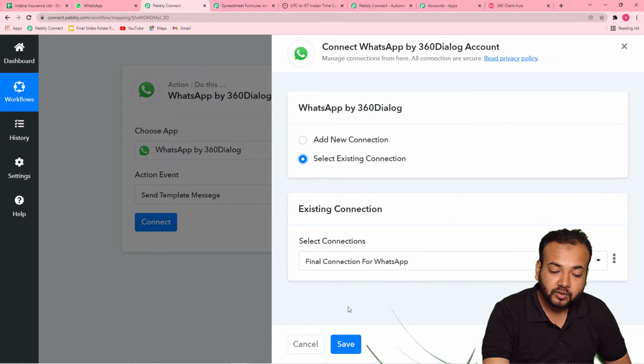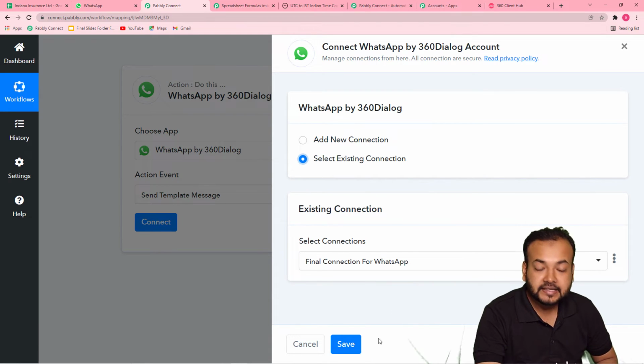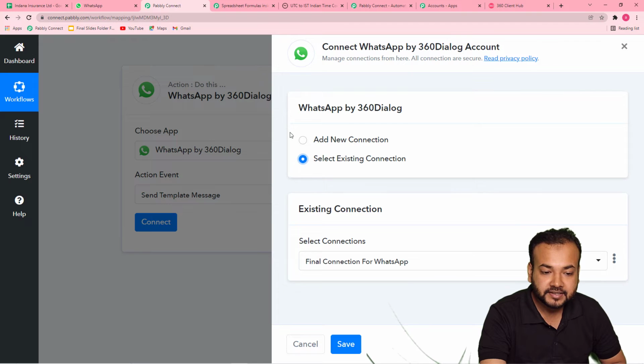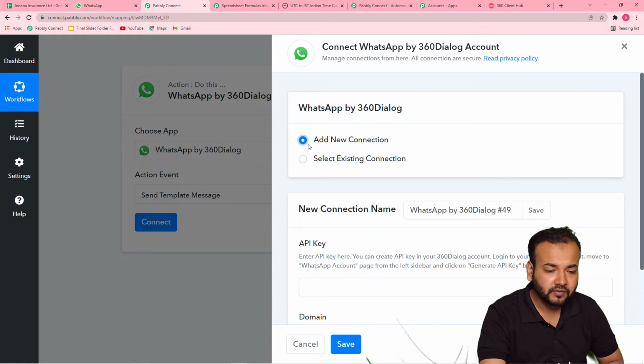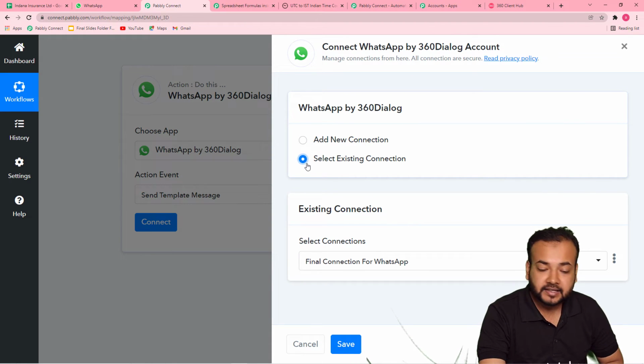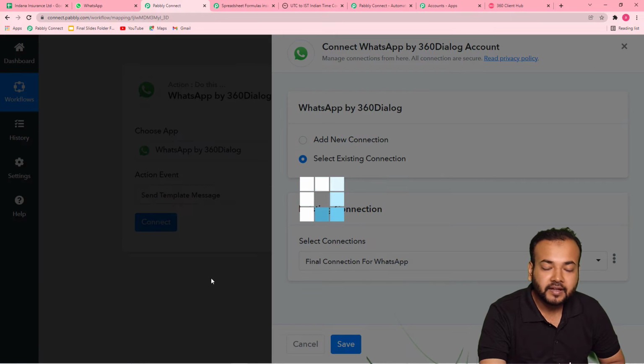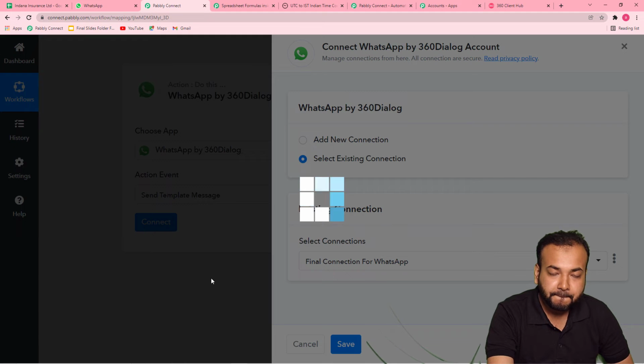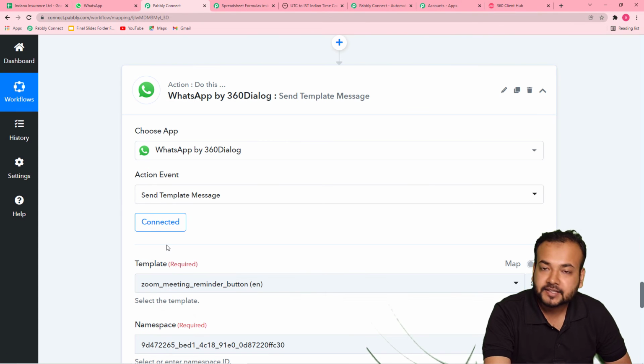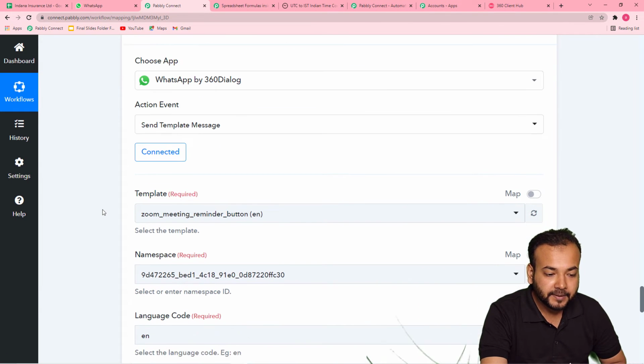And then you just have to click on save, as I have already made a connection before by this add new connection process in a different workflow. So I'm selecting existing connection. So just click on save and you will be connected with 360 Dialog. You can see, like this. Okay, so connected is showing up here.